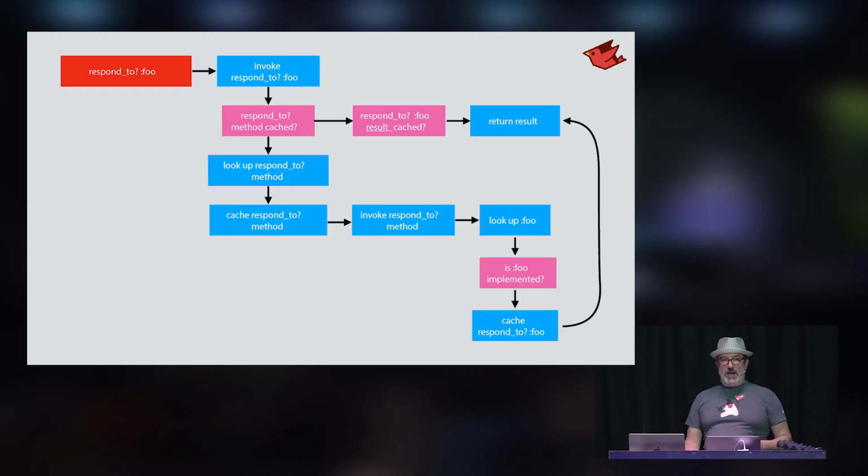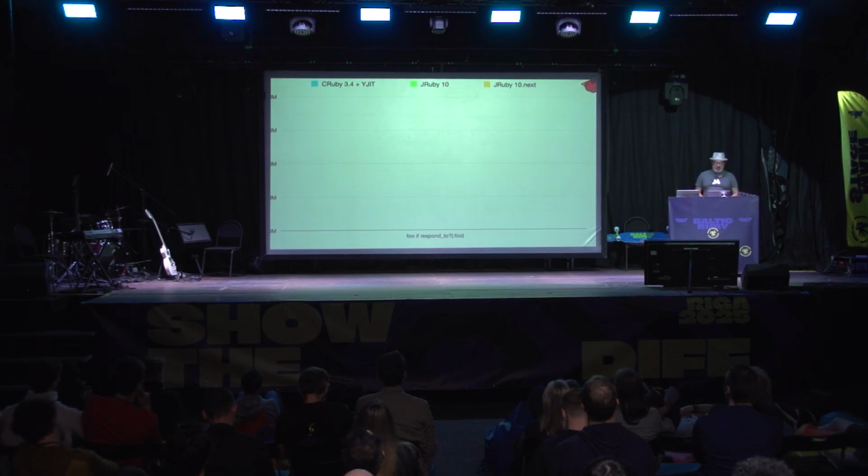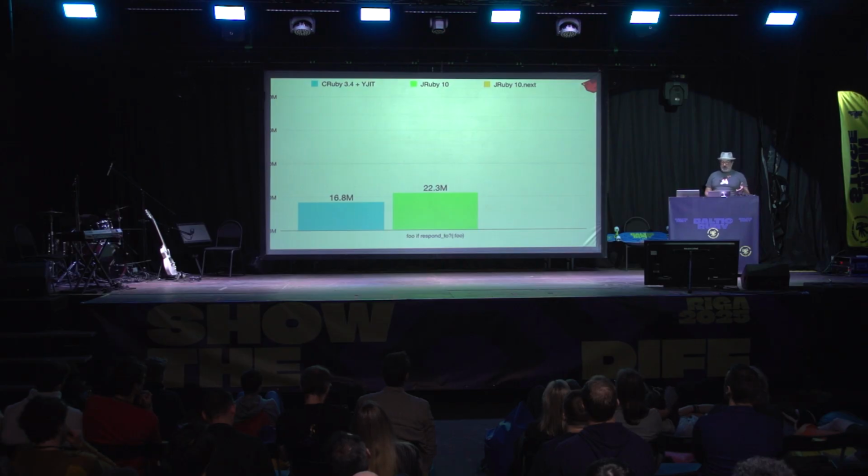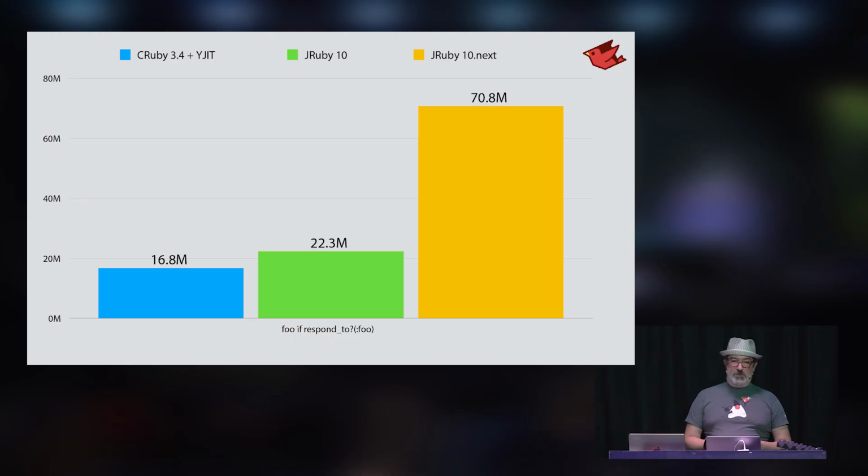So we can go straight into it and return the result right away every time. If something happens in the future, a method is added or something's changed, we throw this away and we do the caching all over again. So here's CRuby with YJIT on that benchmark, running a benchmark of foo if respond to foo. JRuby 10 without the optimization, and then JRuby 10 with this optimization. At this point, the respond to is now basically free because it's all cached just like a normal call site.